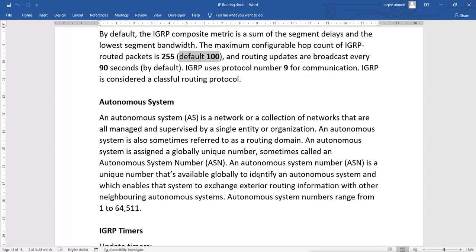So we can say it is like a routing domain. Now this autonomous system is assigned a globally unique number, sometimes called an autonomous system number.